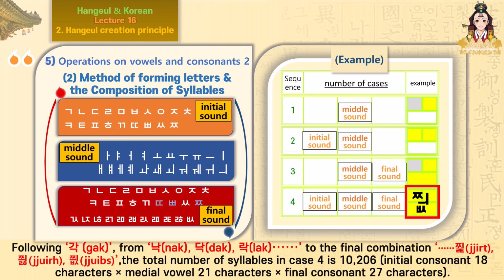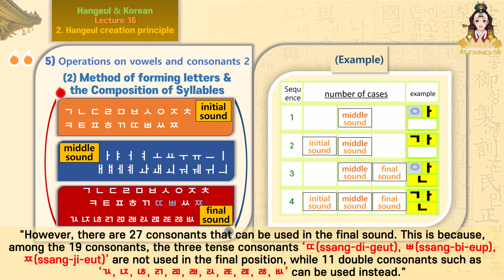Following gok, knock, dock, rock, to the final combination, chill, chul, chleep. The total number of syllables in case 4 is 10,206. Initial consonant 18 characters, multiply medial vowel 21 characters, multiply final consonant 27 characters. However, there are 27 consonants that can be used in the final sound. This is because, among the 19 consonants, the 3 tense consonants, ssang digeut, ssang bieup, ssang jieut, are not used in the final position, while 11 double consonants such as giyeok siot, bieup siot, can be used instead.